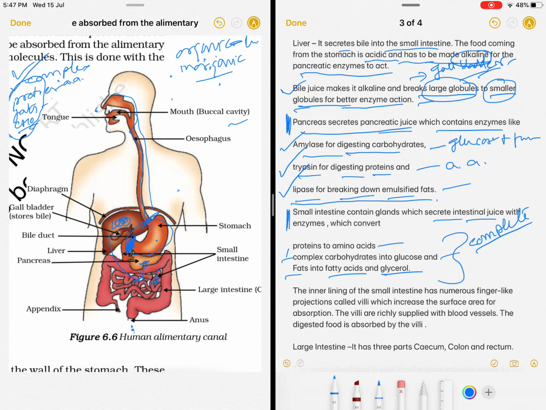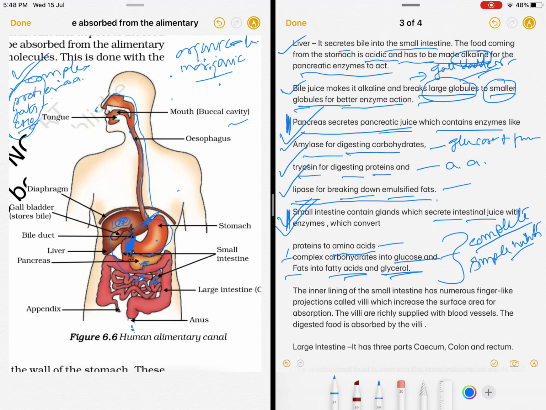The liver secretes, the pancreas secretes, and the small intestine also secretes. Ultimately we have got amino acids, glucose, fatty acids and glycerols as the simple nutrients.